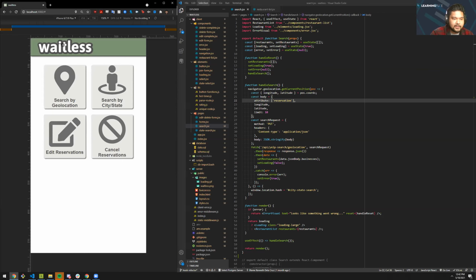All right. Then let me just quickly go over one of my features, which is the search feature. When we first click this left button and the component is mounted, it's going to run through this handle search function. It's going to go through the navigator geolocation get current position method.